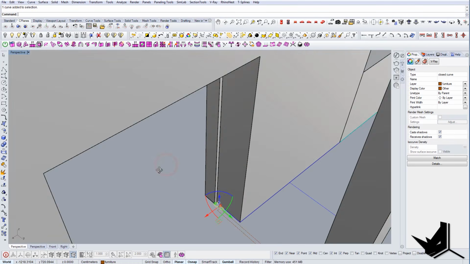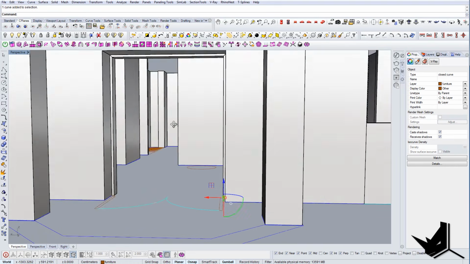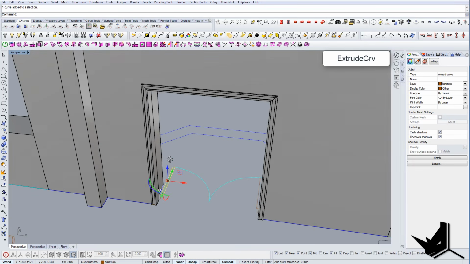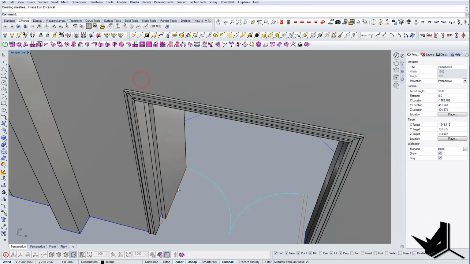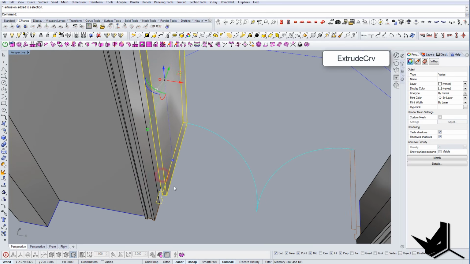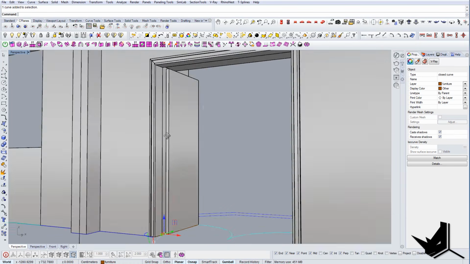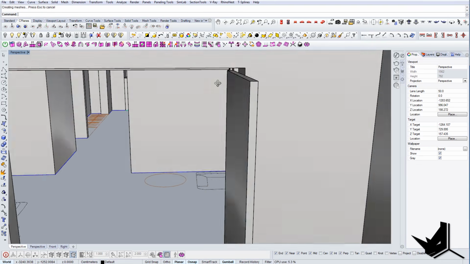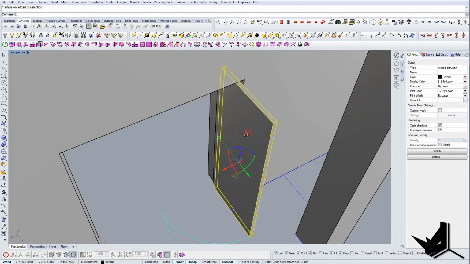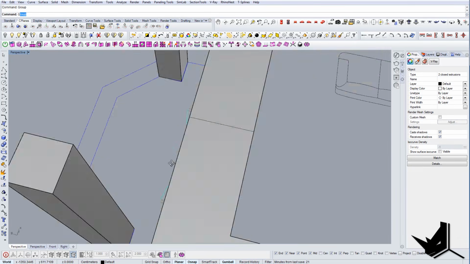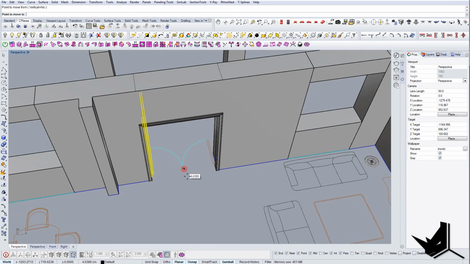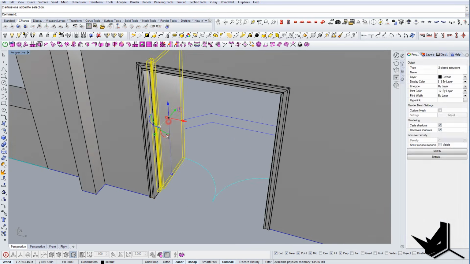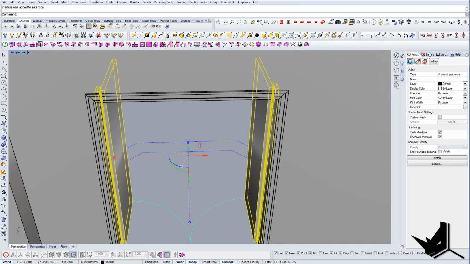On the opposite side, you don't need to do it. So here we will have the doors. Let's say that the doors will be this height, and of course you can also increase it until the top, something like this. And now we have those doors. We can group this, and we can of course mirror it around if you want to have the same exact details on both sides.